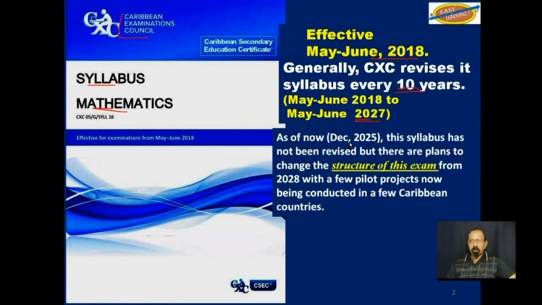However, as of December 2025, this syllabus has not been revised, but there are plans to change the structure of the exam from 2028 and onwards, with a few pilot projects now being conducted in a few Caribbean countries. The syllabus remains the same.